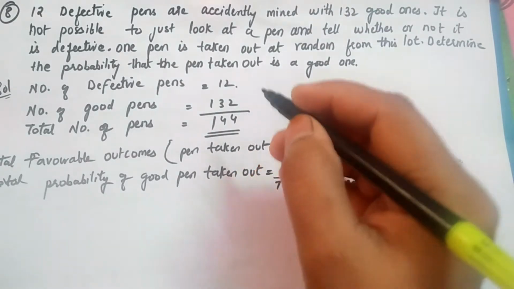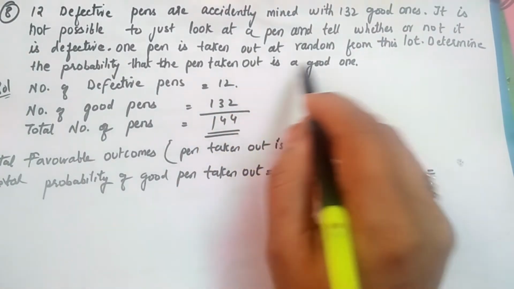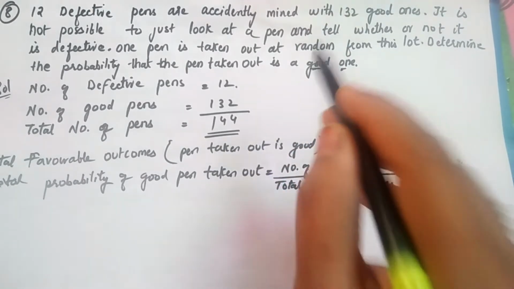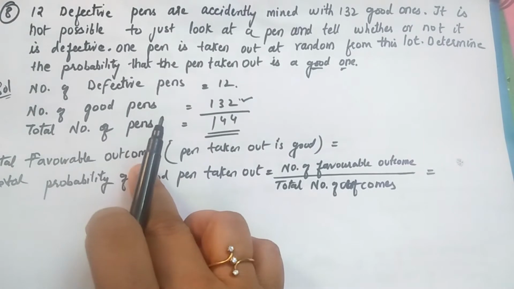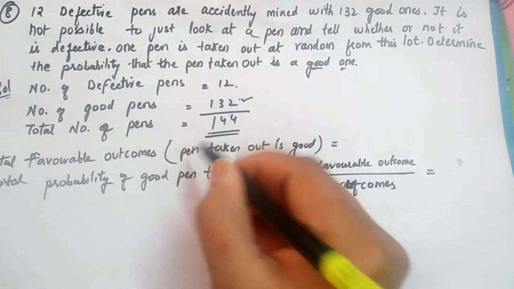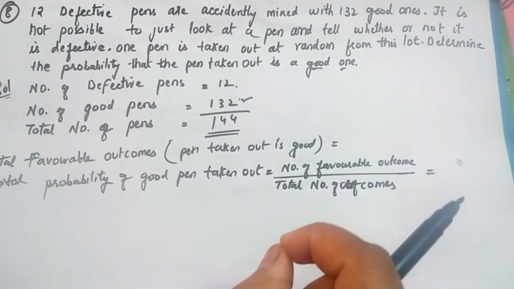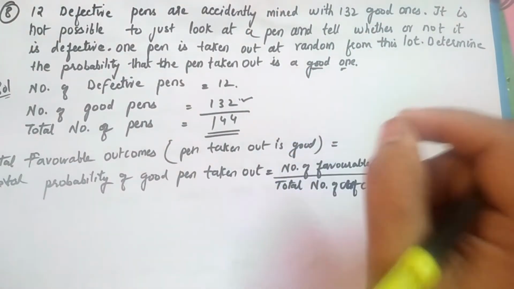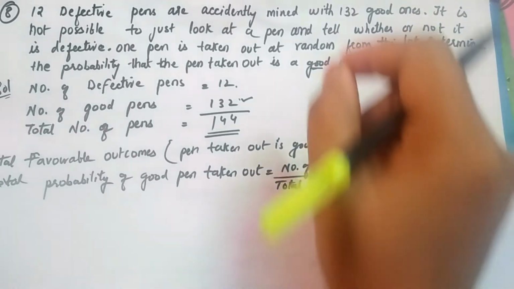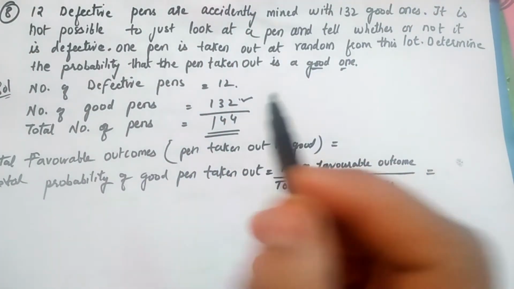So what is the possibility that the pen taken out is a good one, not a bad one, just a good one? We just need to concentrate on this. The total number of favorable outcomes: if we are taking out one pen from the lot, it should be a good pen.